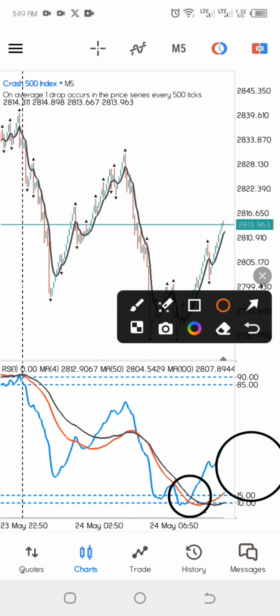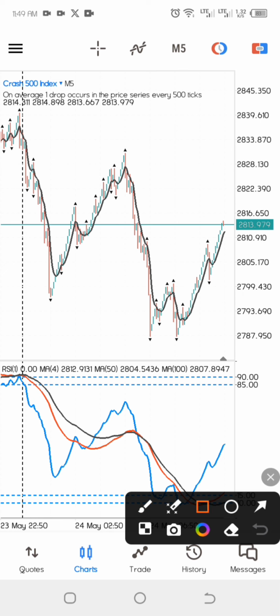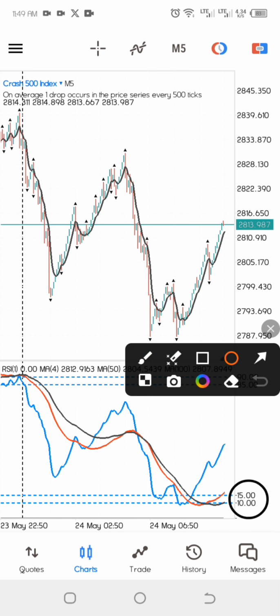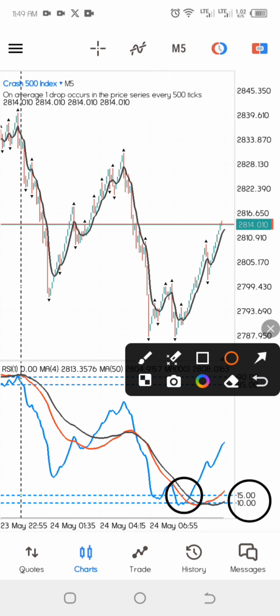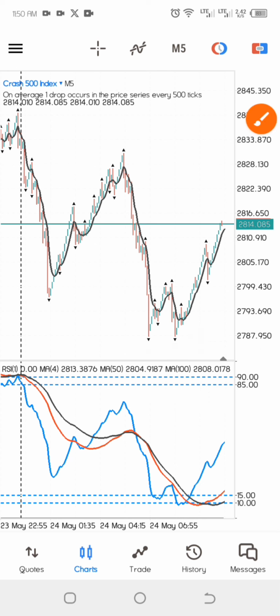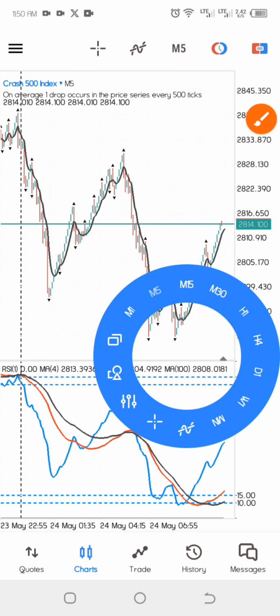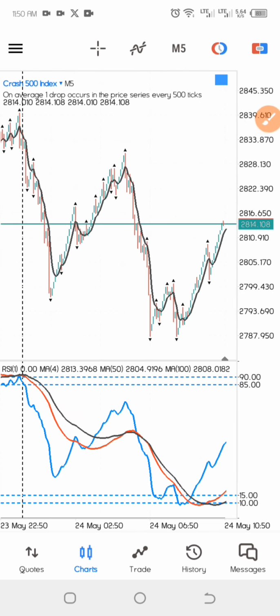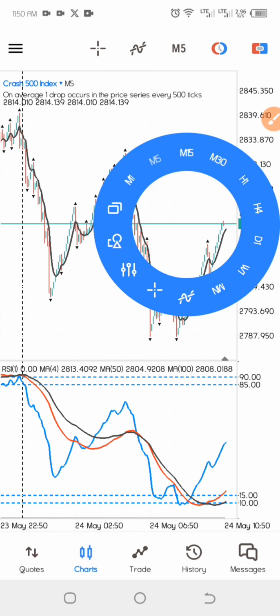Sorry, let me draw this again. So this is the area I'm talking about. This is where we want to see the moving average come. Once it comes to the 15 levels of the RSI, we are going to mark out our closest resistance area. This is the resistance area we are talking about. After we do that, we go to our 1-minute time frame.